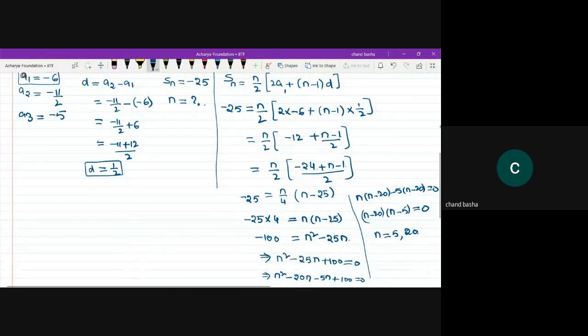Even in this question, up to this point, I think you don't have any problem. After that, use the factorization method that you have studied in the polynomials concept. After finding the d value, you can make use of the Sn formula. Already we have Sn, the sum of n terms. From this, he is just asking for the n value. It is a simple calculation to find n. And remember, if anything feels difficult, you should practice, guys. Directly, it is not possible to understand everything here itself.